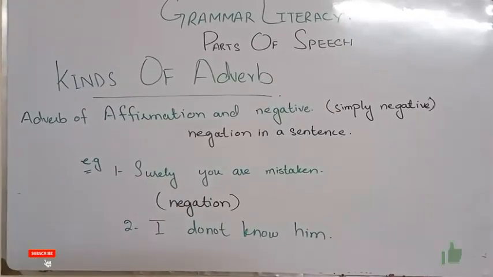So the next example is: I do not know him. I don't know him. Here there is "not," it's negation in the sentence, and it is very easily understood that it is a negative sentence. So these are the adverbs of affirmation or negation. Now look at the last example, the last type of adverb.